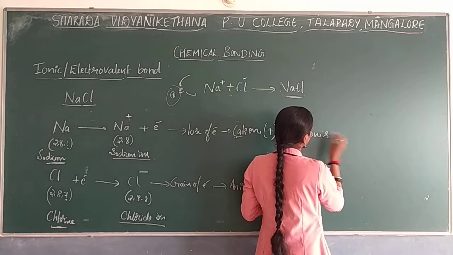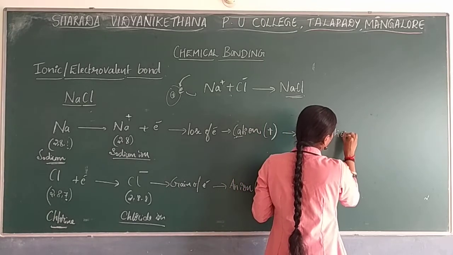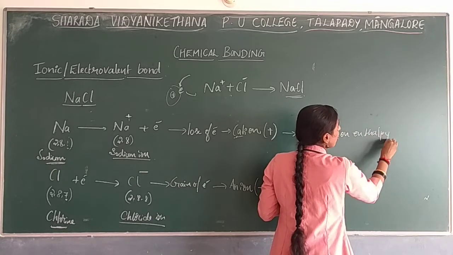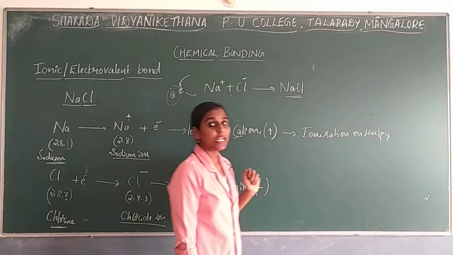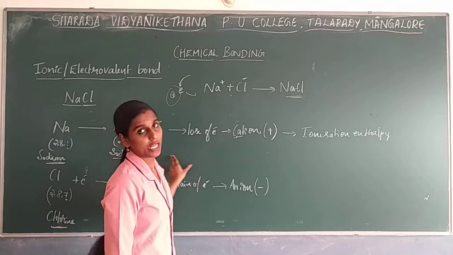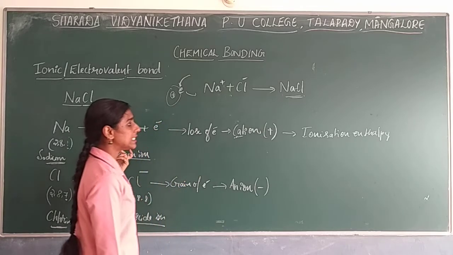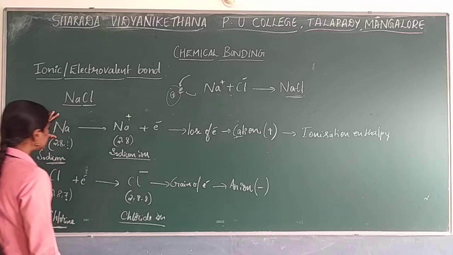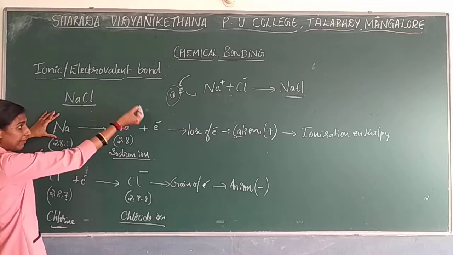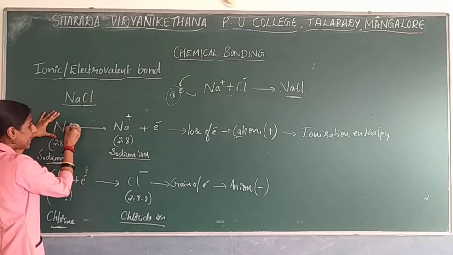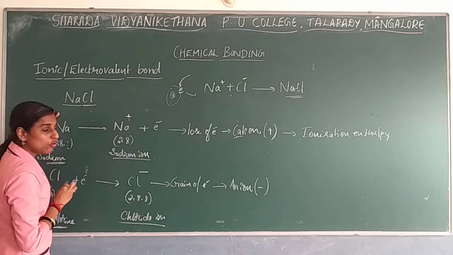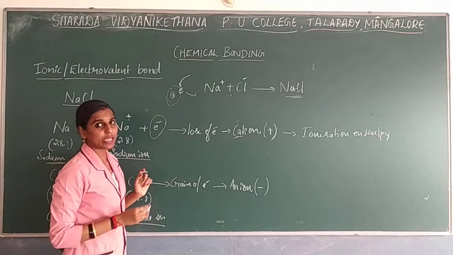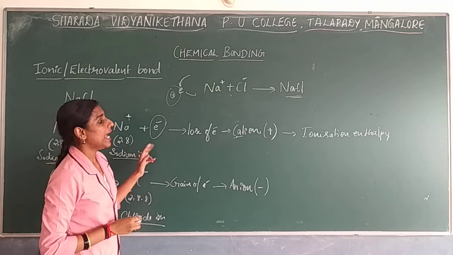ionization enthalpy. The amount of energy required to remove an electron from the outermost shell of a gaseous system is considered ionization enthalpy. So here, you need to apply energy so that one electron will be removed. The amount of energy to remove this electron is considered ionization enthalpy.